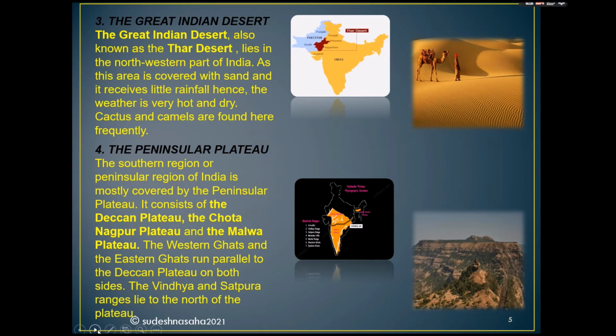The left hand side map is showing us the actual location of Thar Desert. And in the right hand side we can see the photo of the desert region.